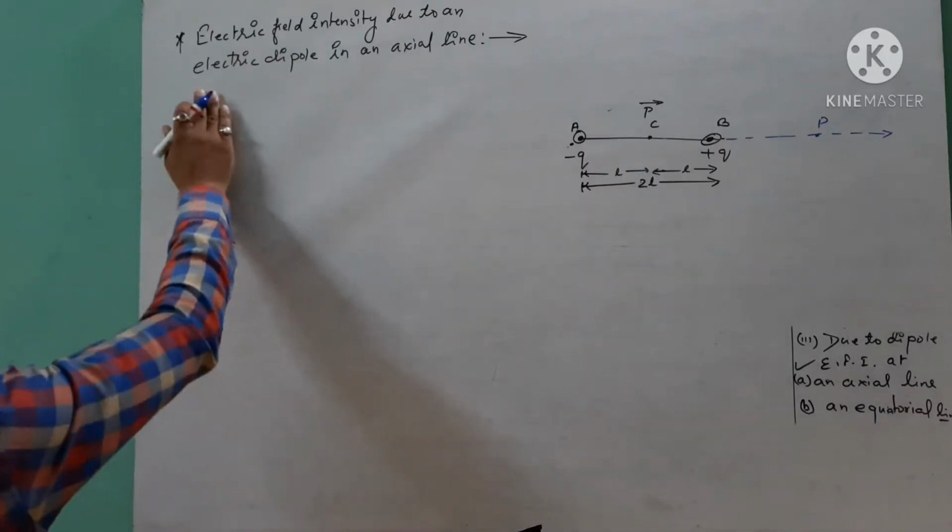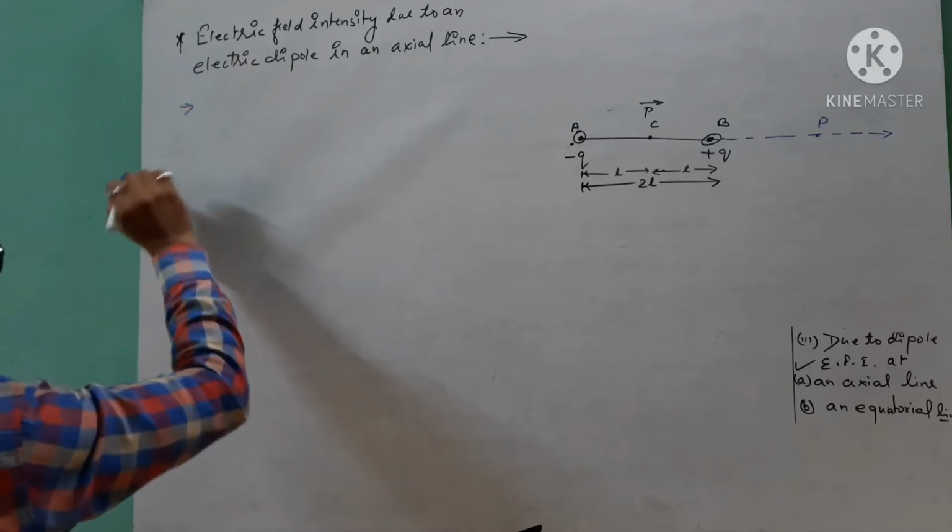So I am writing some starting definition.